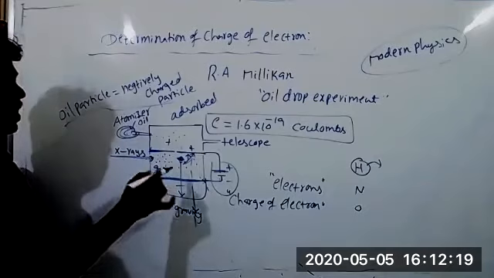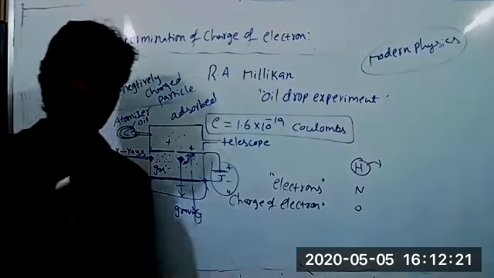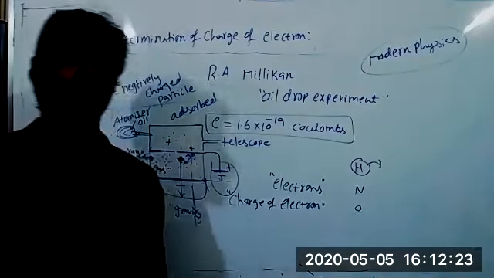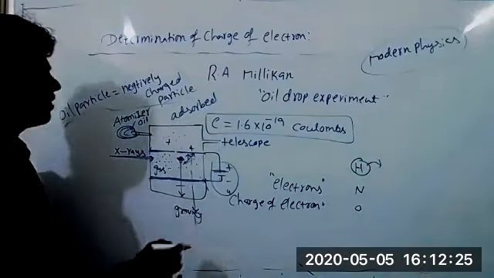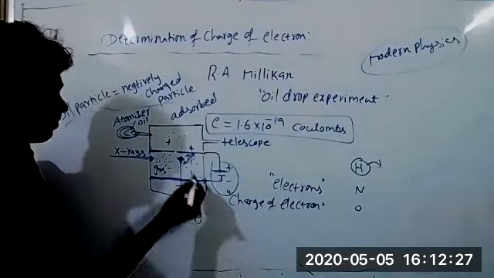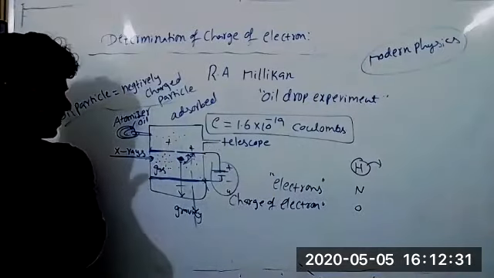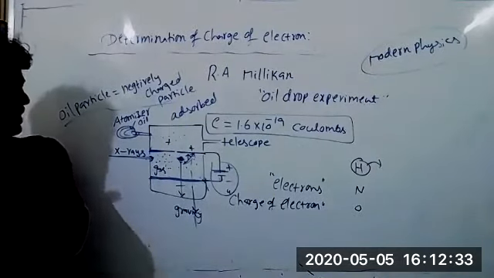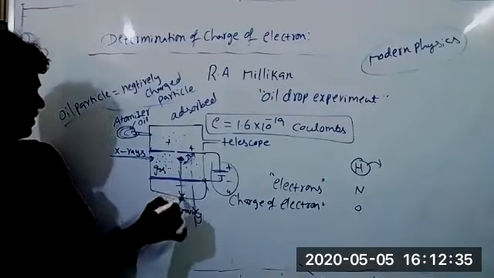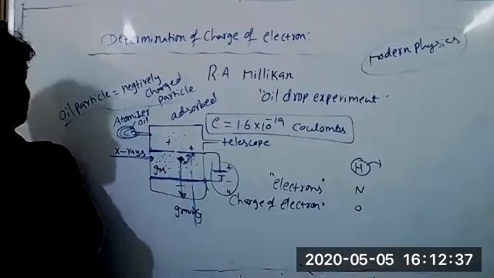Plus, oils are viscous liquids, so we also find the viscosity of that oil. By substituting all these values in a suitable formula, we get the charge of electron as 1.6 into 10 power minus 19 coulombs. So we are just balancing forces here. Gravitational force is balanced by the external voltage.